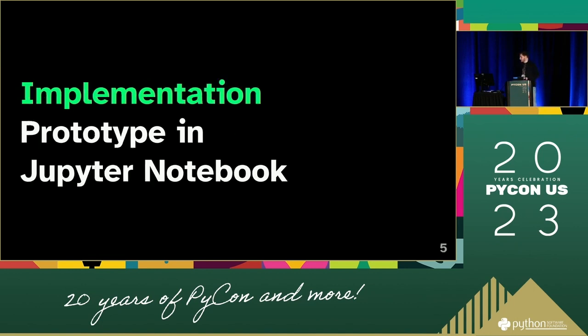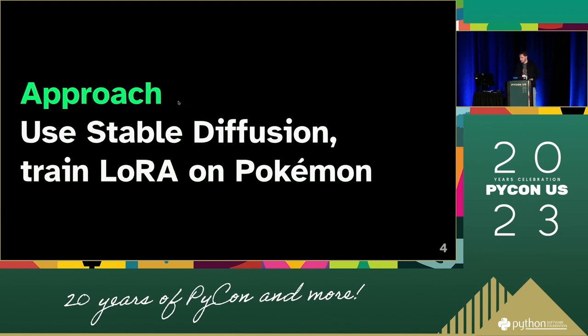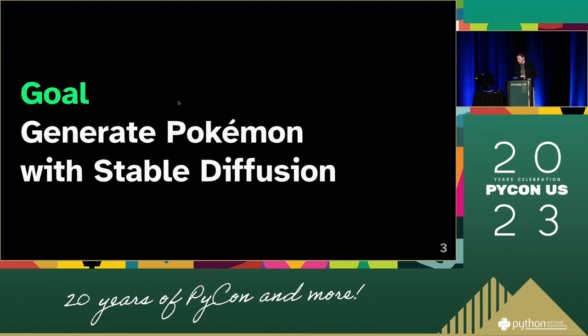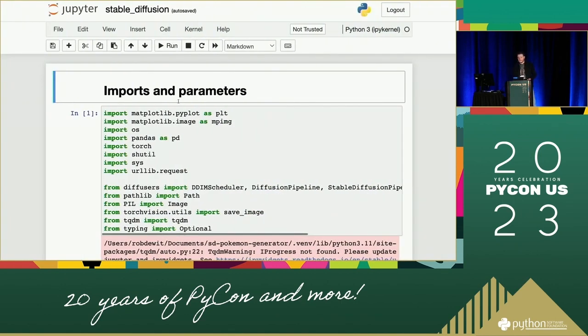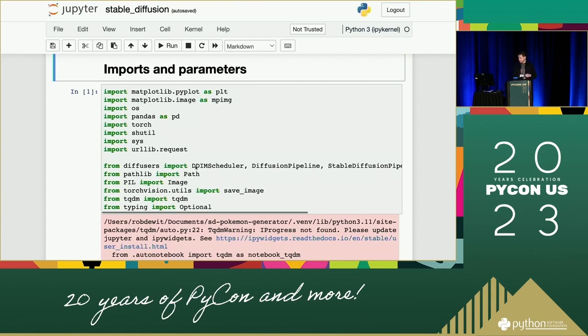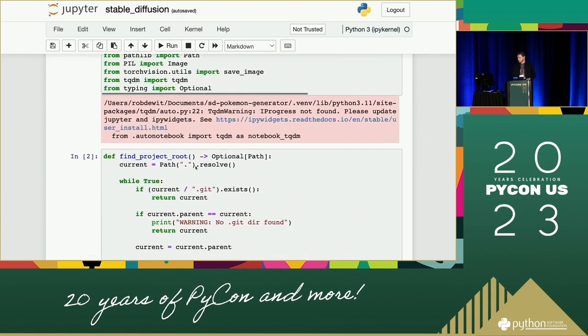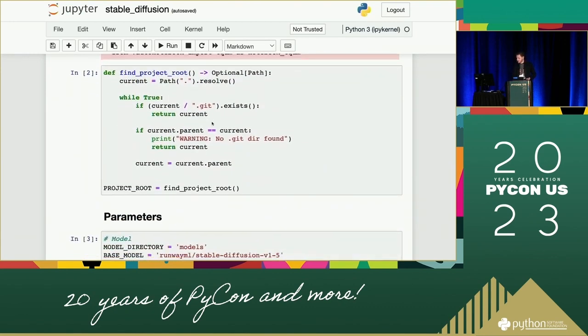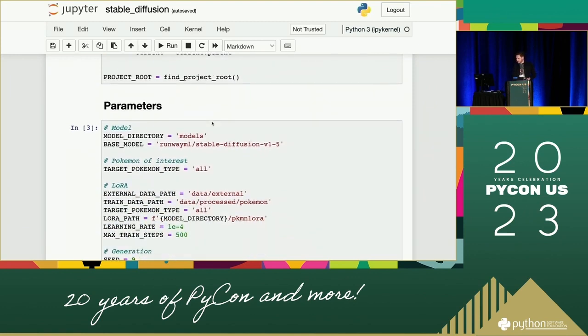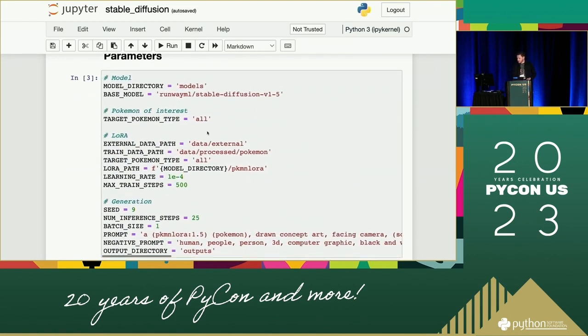So the implementation, as I think many of you will do here, the first thing I do when I've got a data science project is to start working in Jupyter Notebook because they're great for prototyping. If we move over here, I'll quickly take you through the notebook. It's pretty straightforward. We do our imports and parameters. This is some housekeeping to find a project root. We set some of the model parameters.